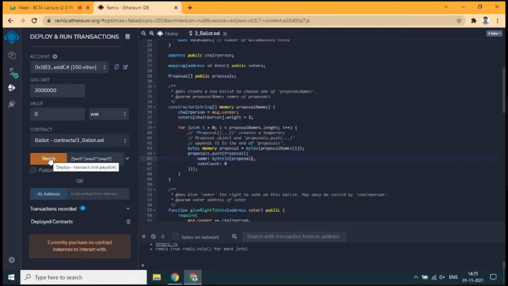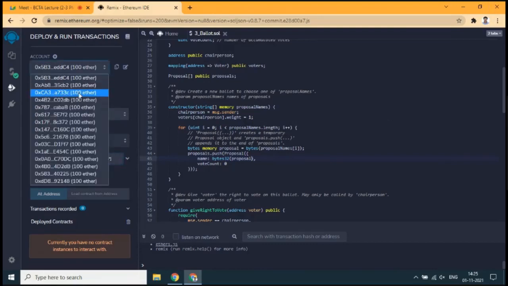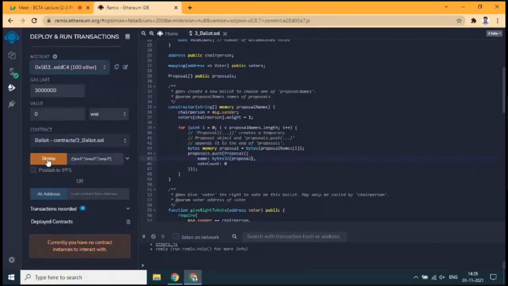Then click on deploy. Observe that I am choosing the first account and going for deployment. Whenever deploy happens, this smart contract has to be executed on the virtual machine, that is, the Ethereum virtual machine. For executing the smart contract, it requires some gas points.